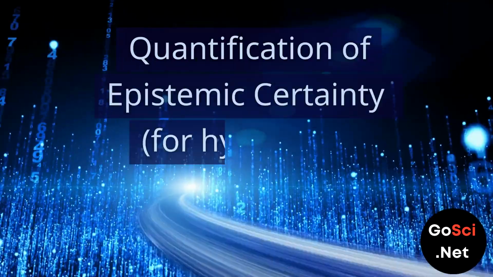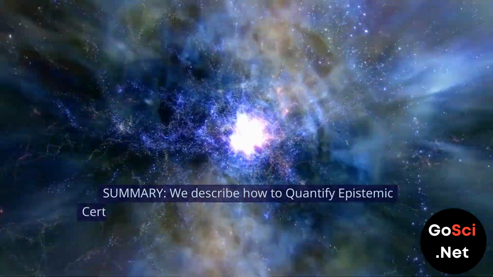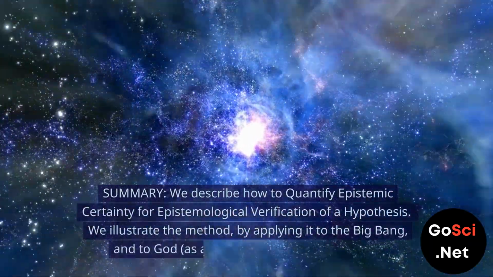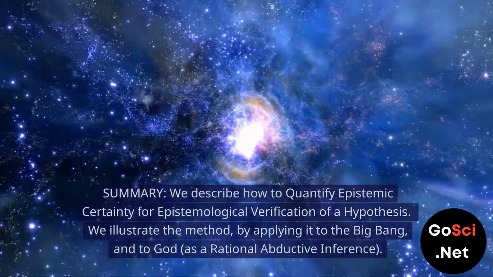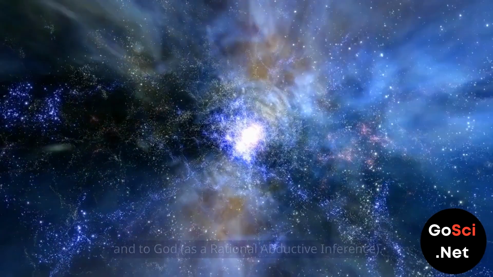Quantification of epistemic certainty, for hypothesis verification. Summary. We describe how to quantify epistemic certainty for epistemological verification of a hypothesis. We illustrate the method by applying it to the Big Bang, and to God, as a rational abductive inference.